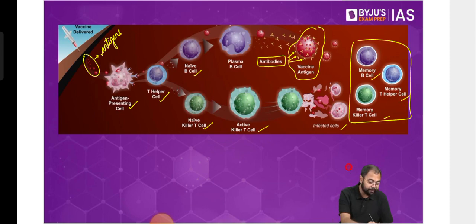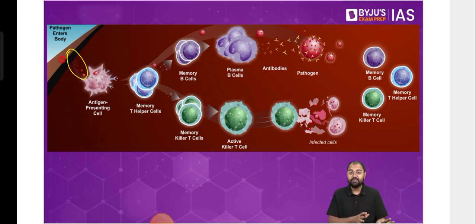So next time when the actual pathogen enters, its structure will be very similar to the vaccine antigen. The vaccine has been chosen in a manner that it is very similar to the actual structure of the pathogen. For example, in case of COVID-19, in a lot of vaccines we are using other coronaviruses which are not harmful for us. They are very similar in structure to the actual SARS-CoV-2 virus, the COVID-19 virus. Because there are memory cells, they know what this looks like and what needs to be done whenever you have a similar structure in the body.